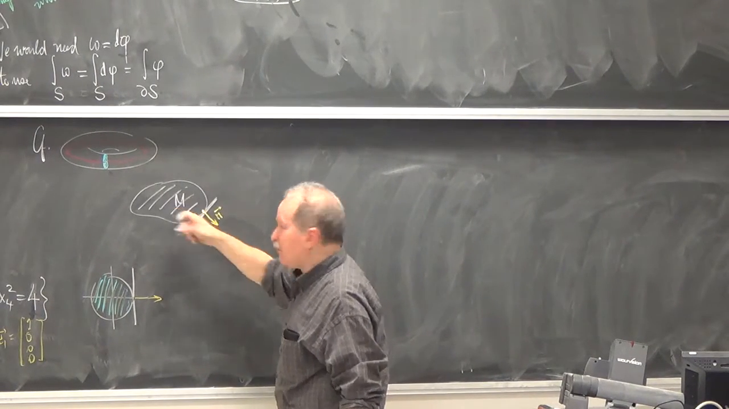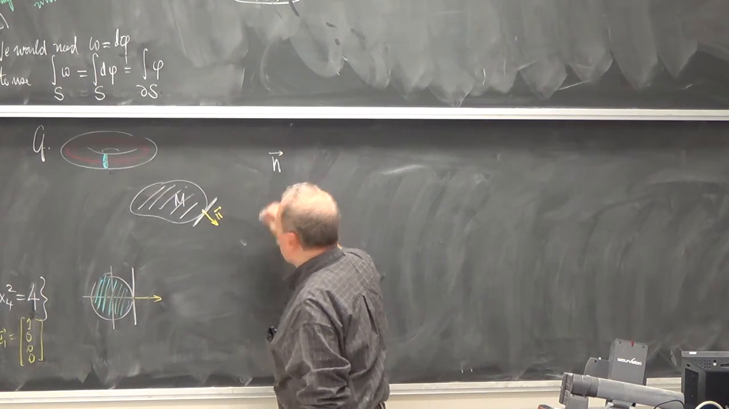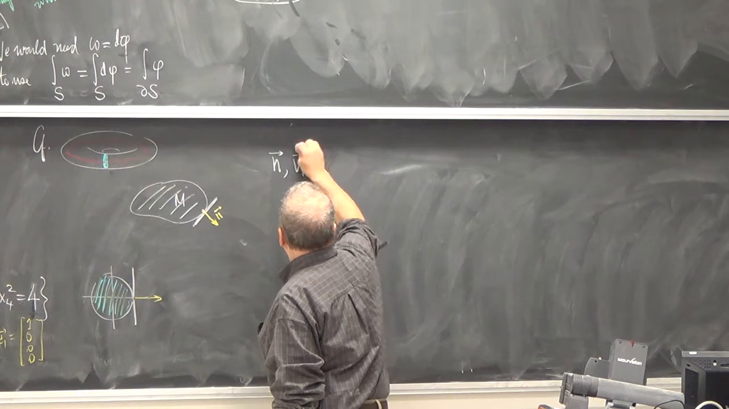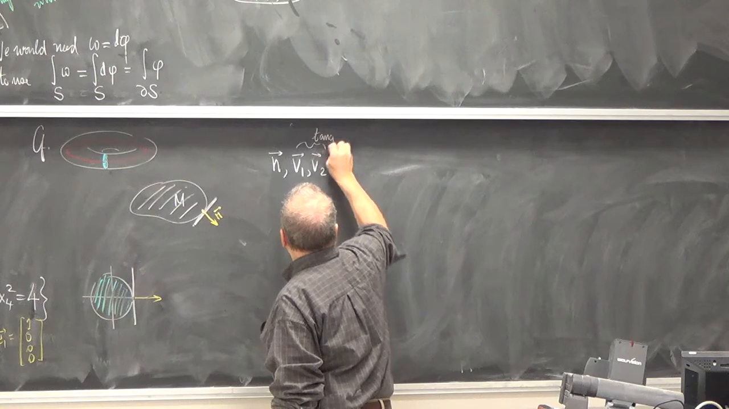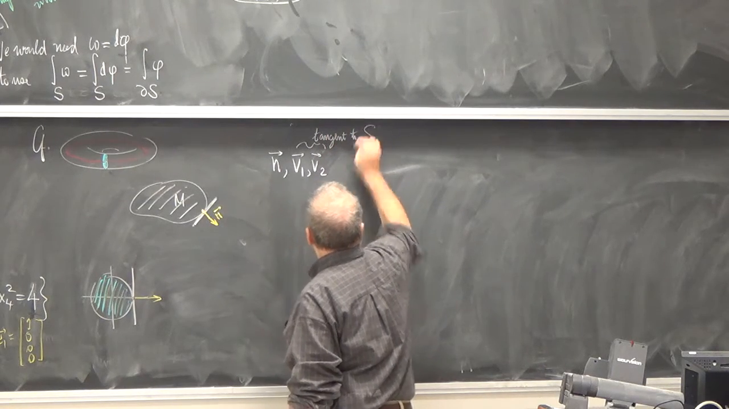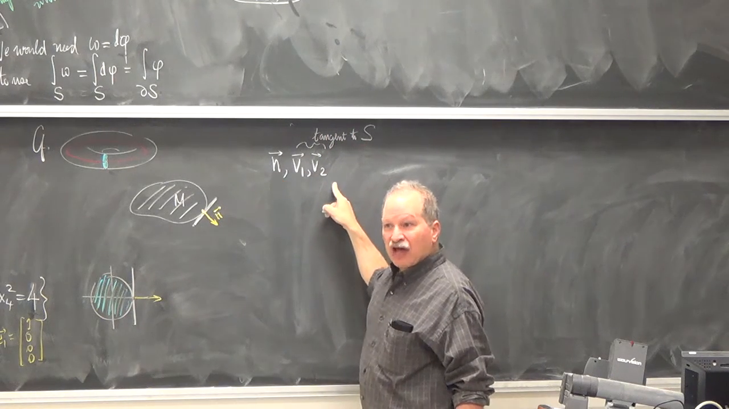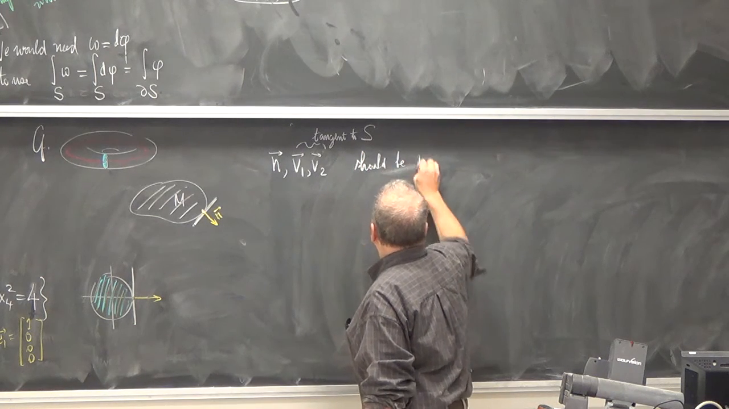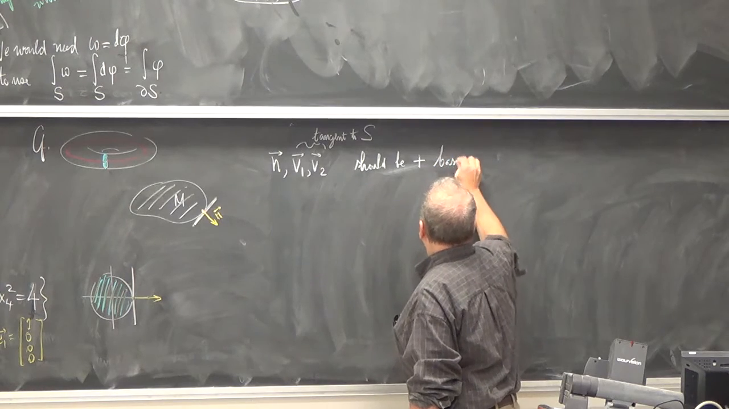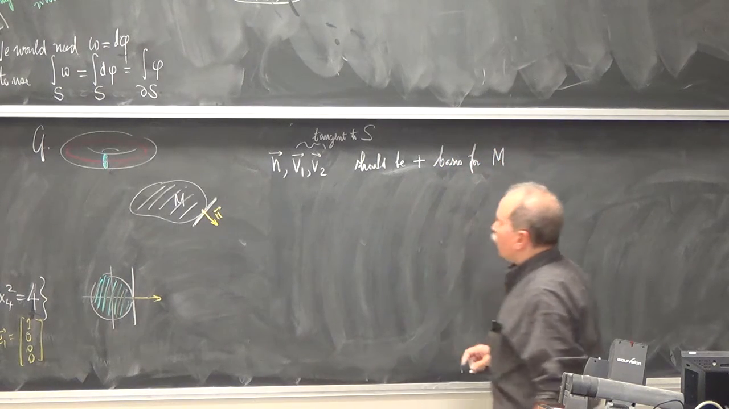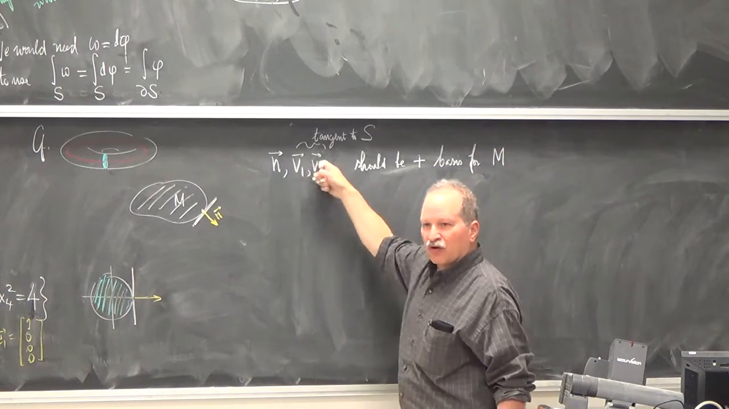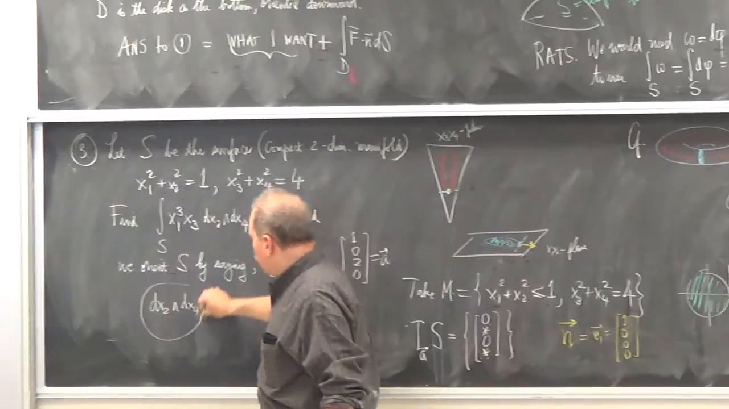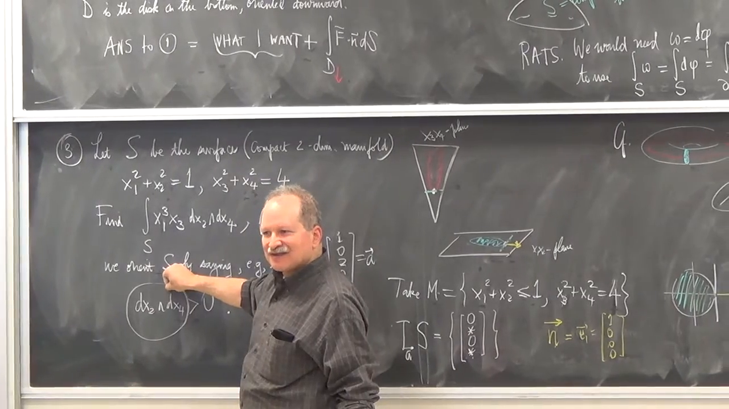Well, I'm supposed to have n, the outward pointing normal, and then the tangent vectors to the boundary. This should give me the right orientation for M, if I put these in the right order. So this is telling me what order to put my tangent vectors to S.